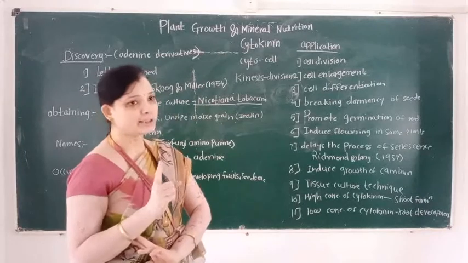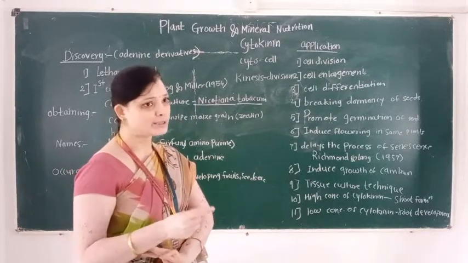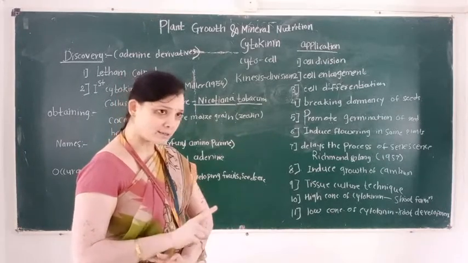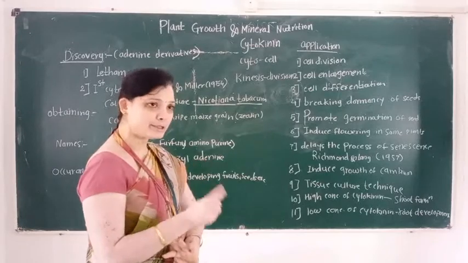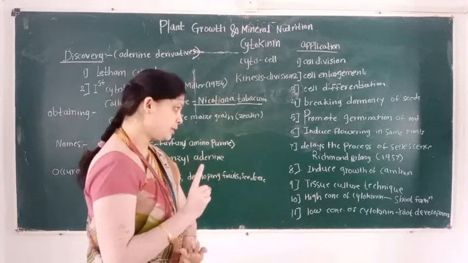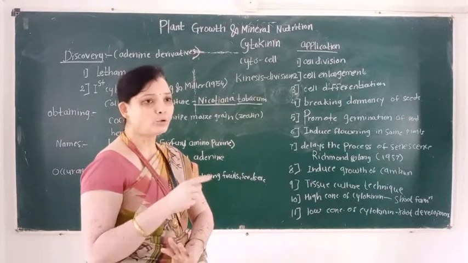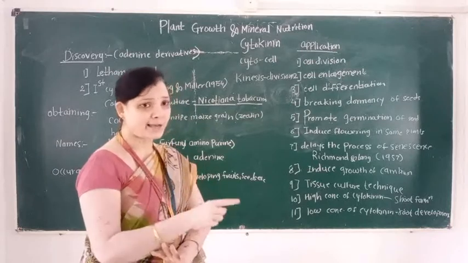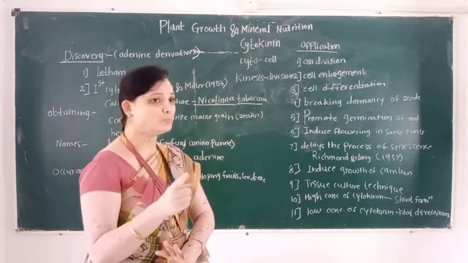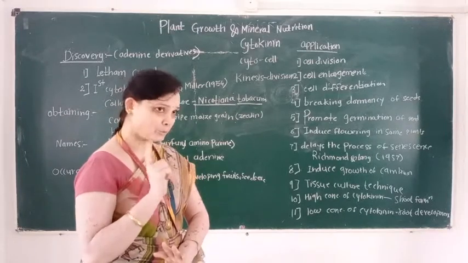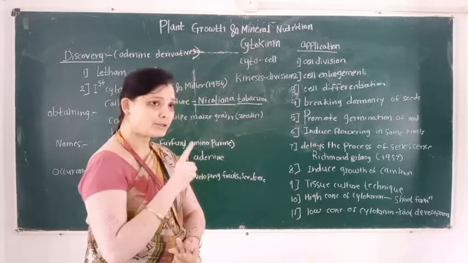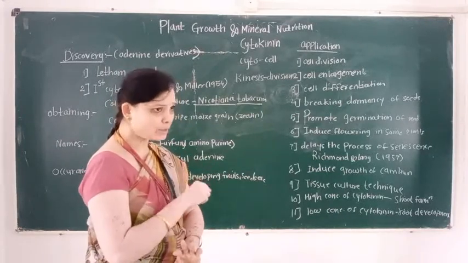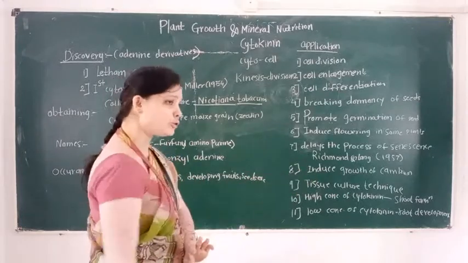Cytokinin is also used in the tissue culture technique. Due to the presence of cytokinin, multiplication of cells rapidly takes place for obtaining callus culture. It also induces the growth of the cambium, and cambium is responsible for secondary growth. So, indirectly, cytokinin also plays an important role in secondary growth. Then, a high concentration of cytokinin and a low concentration of auxin is responsible for shoot formation.